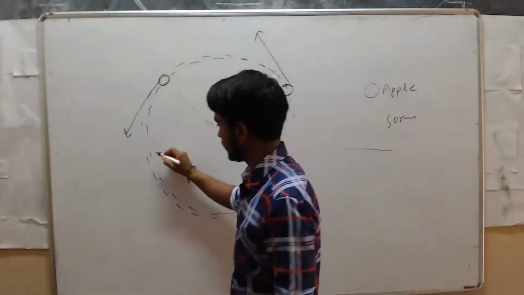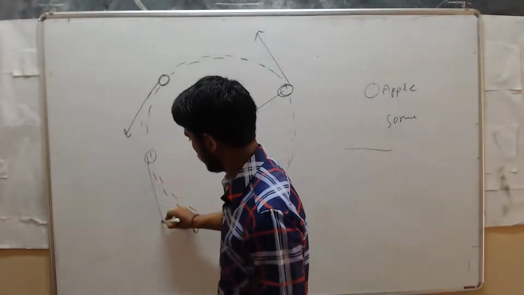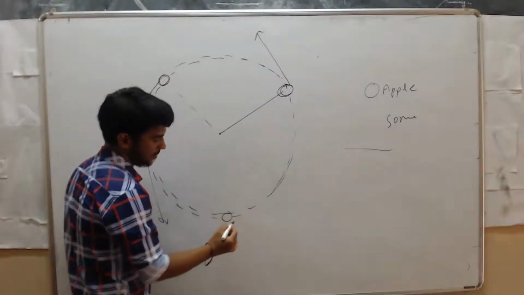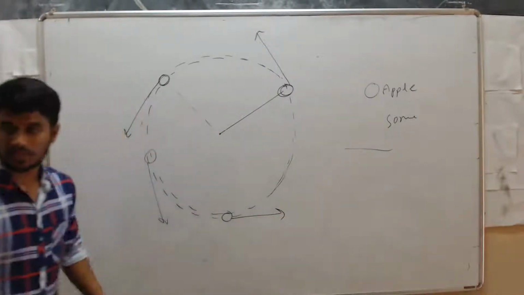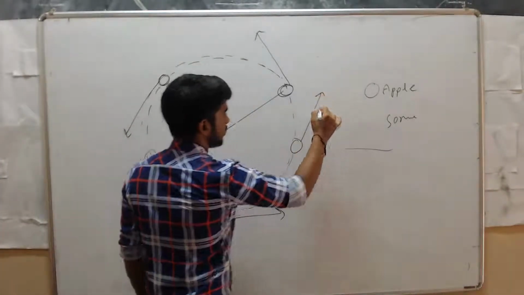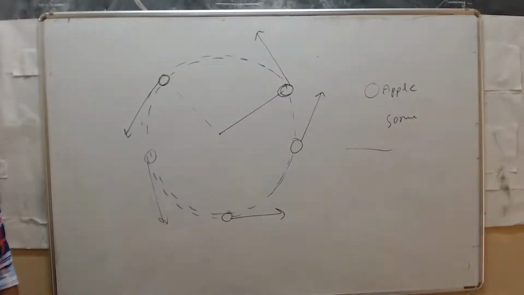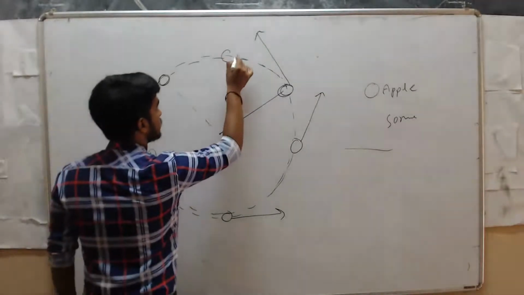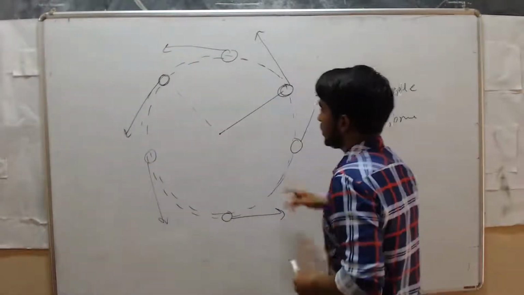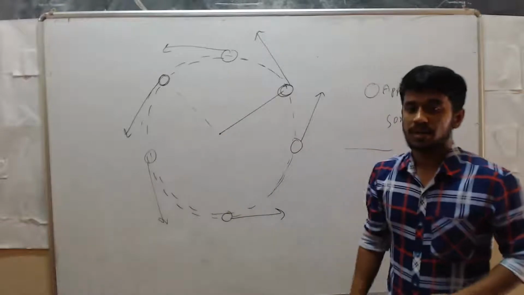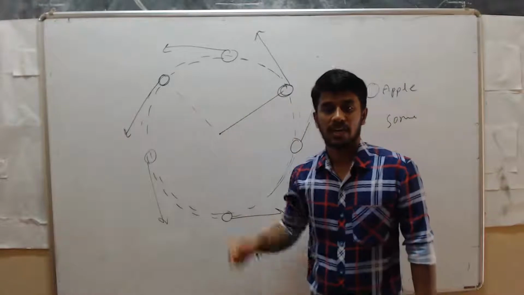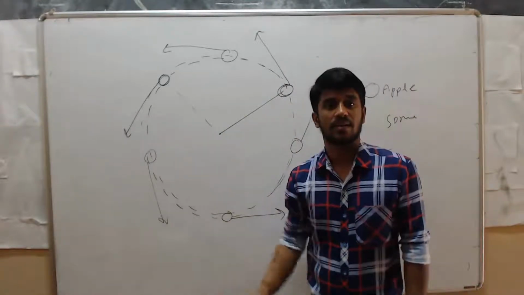Suppose the object is here, it moves in a straight line like this. Suppose the object is here, at that time it will move in a straight line. The object is here, it will move in a straight line. Wherever you release the thread, the stone will pursue a straight line motion.